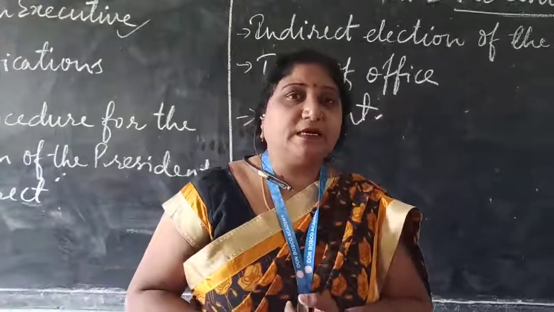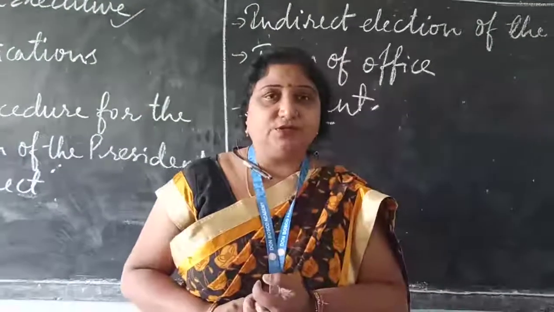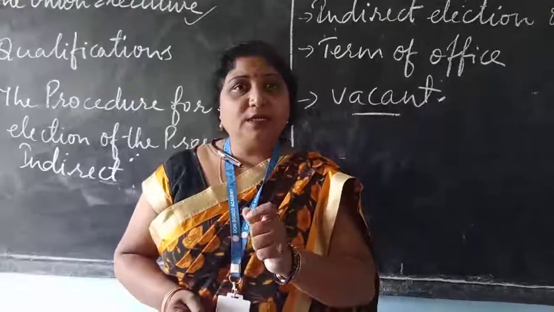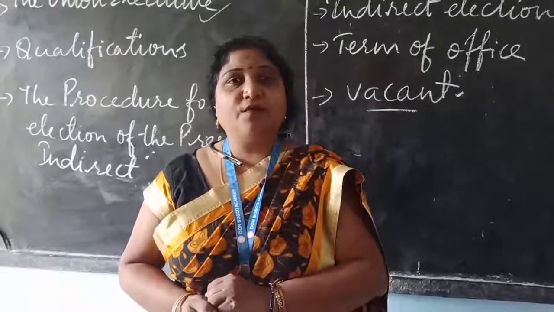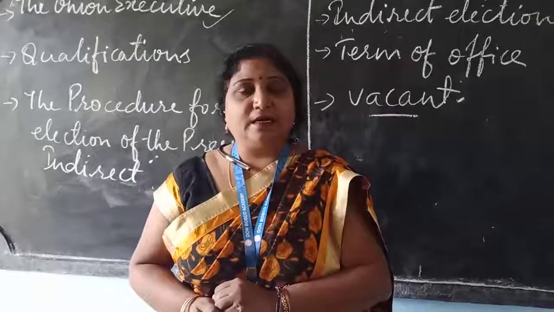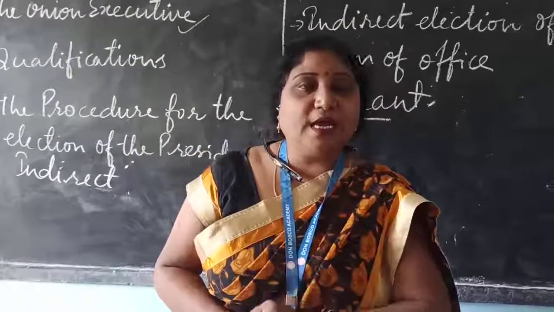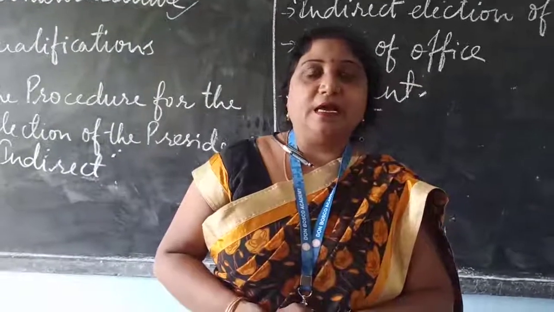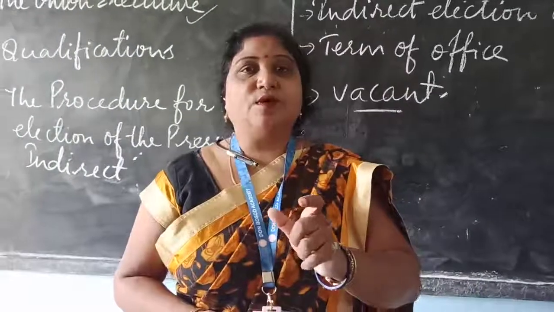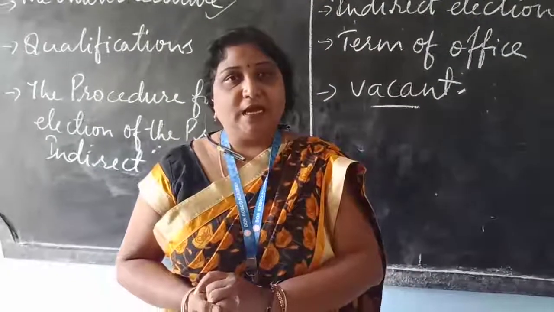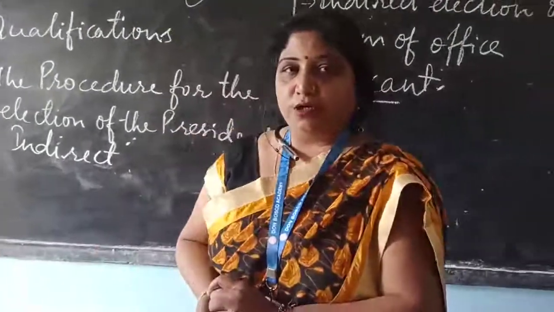Suppose the president resigns or his death occurs, the seat becomes vacant. So who shoulders the responsibility of the president at that time? It is the vice president, and at that time he is known as the acting president and he can remain in the office for 6 months. Within 6 months the new president should be elected. So this is taught to you.